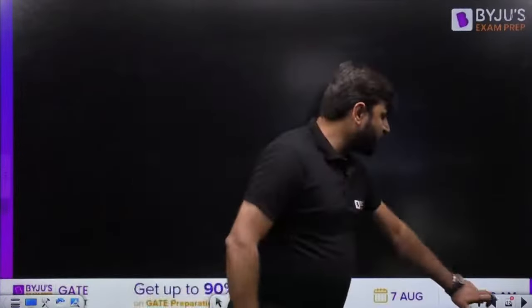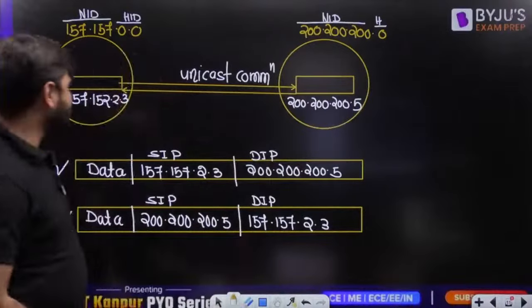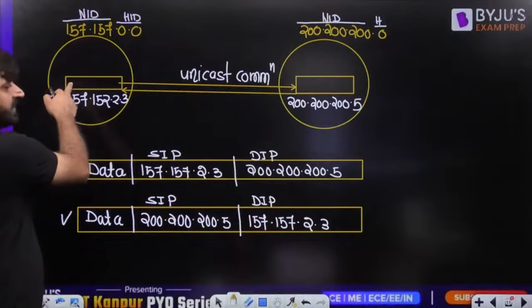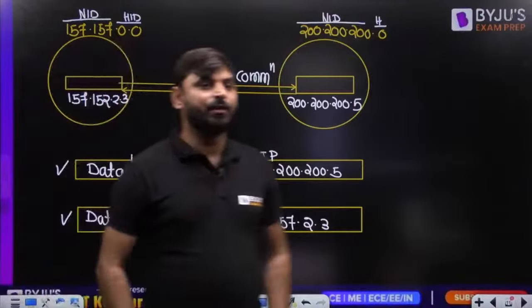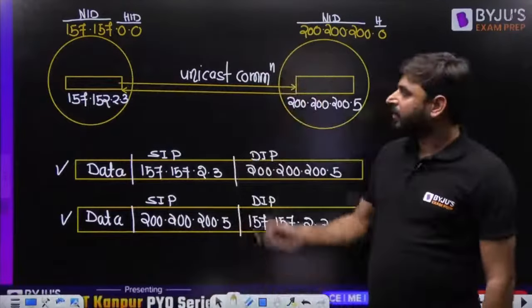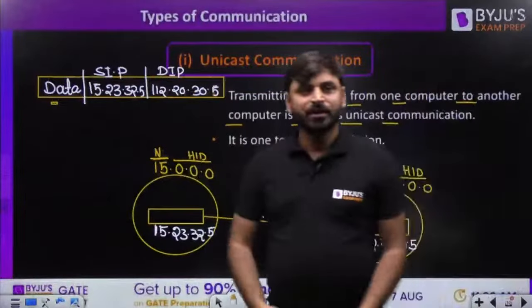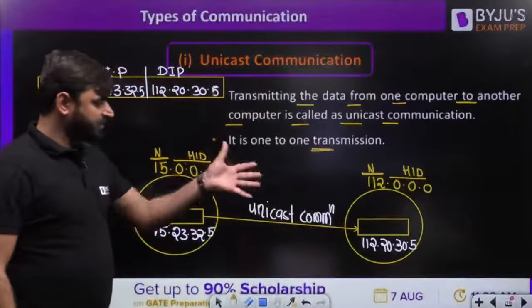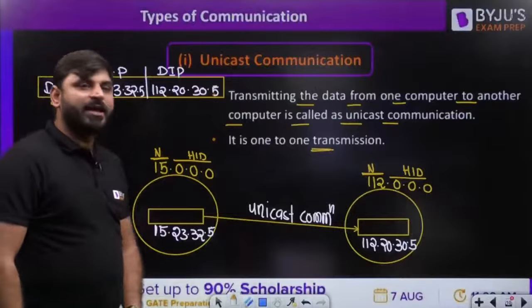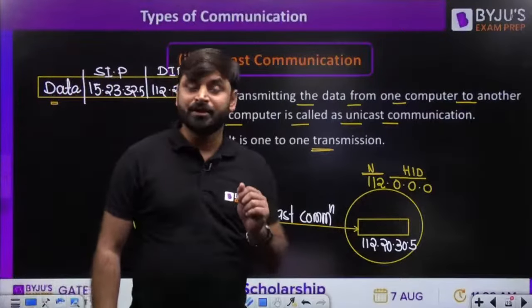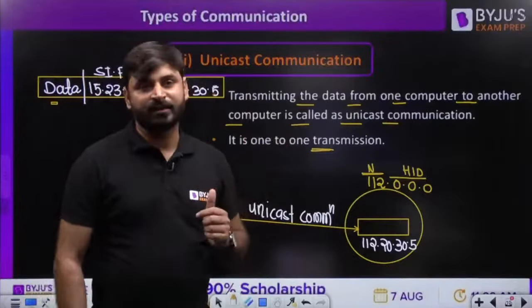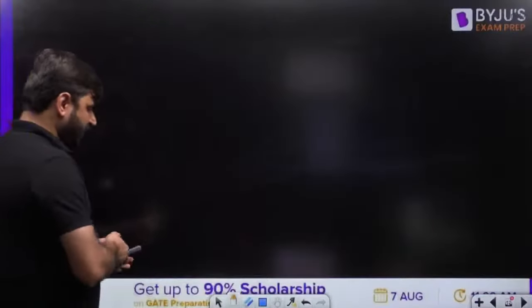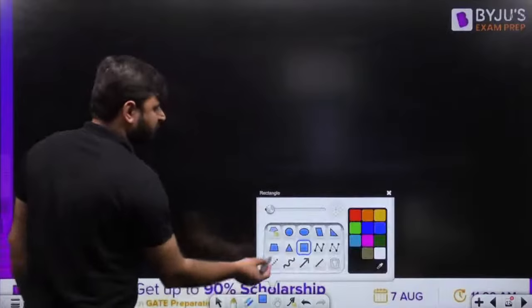Now next point. In the last two examples, my dear friends, I explained that source is in this network and destination is in a different network. It means source and destination are both present in different networks. But my dear friends, in unicast communication, source and destination can be present in the same network or in different networks. I can take an example and explain so you will understand better.